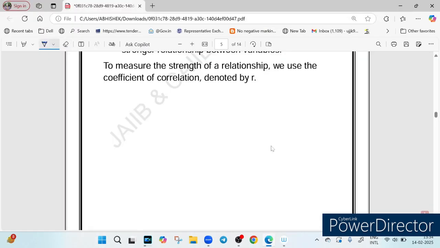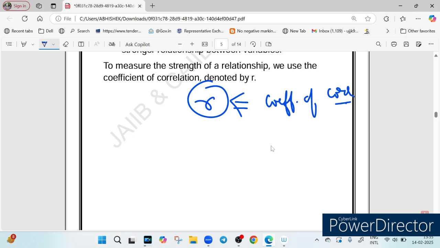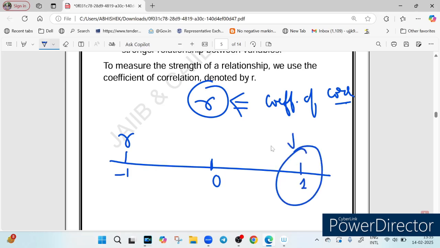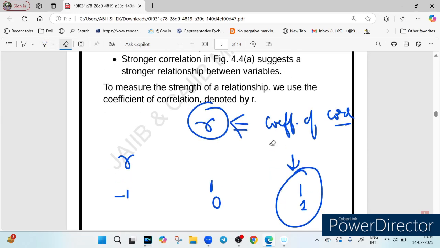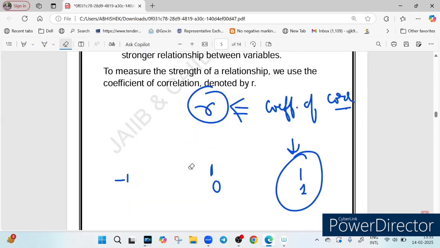Till now is that clear? This is the magic of r we are talking about, right? We don't just guess how strong a relationship is, we measure it using something called the coefficient of correlation, right? So see, if r is closer to 1, let me draw a line here. This is 0, this is -1, and this is +1. If r is closer to 1, it means that it is a strong relationship, right? So you have to see whether r is closer to 1 or not. If it is closer to 1, it means a strong relationship, and if it is closer to 0, it means a weak relationship.